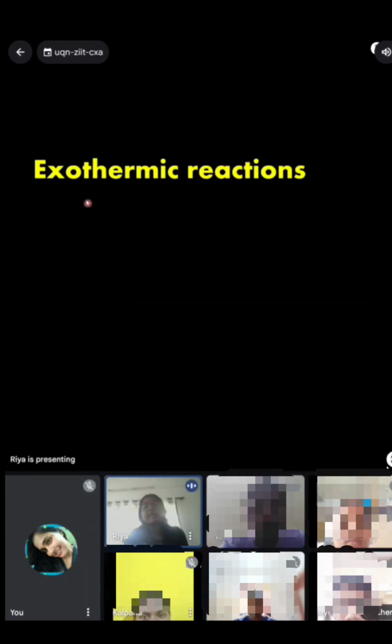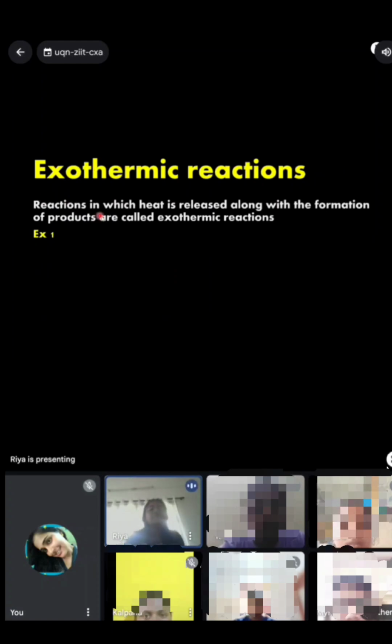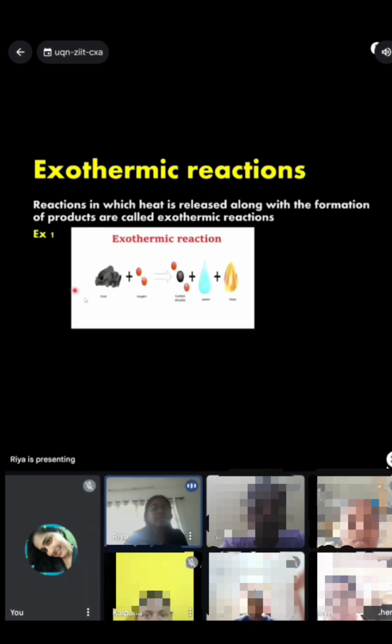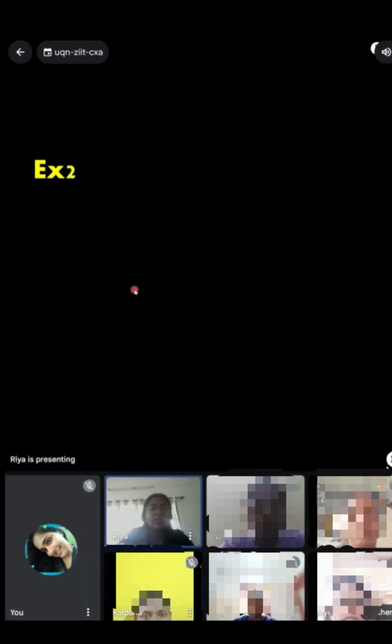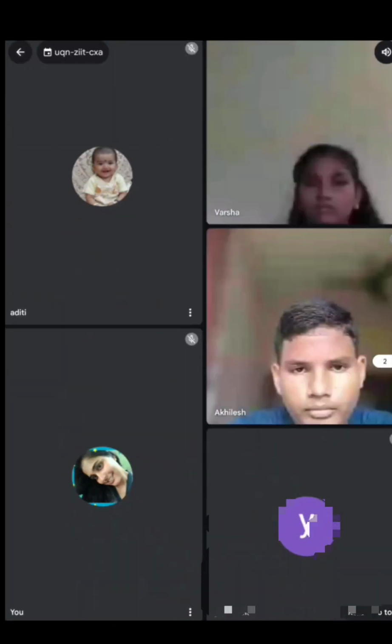Exothermic reactions. The reactions in which heat is released along with the formation of products are called exothermic reactions, such as the burning of coal. We also observed it in the conversion of calcium oxide into calcium hydroxide. We can also observe this exothermic reaction in cellular respiration, wherein glucose and oxygen give you carbon dioxide and water, with the release of energy.